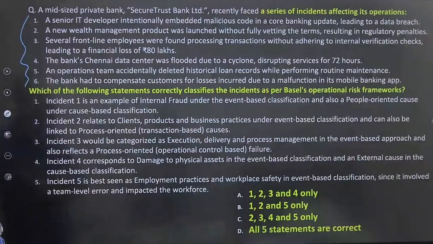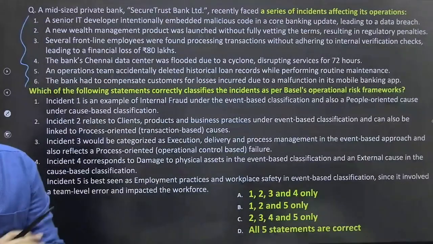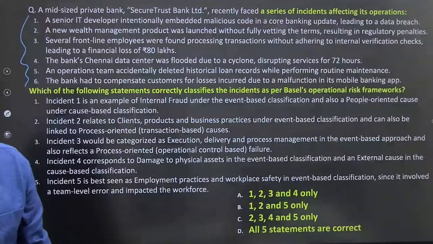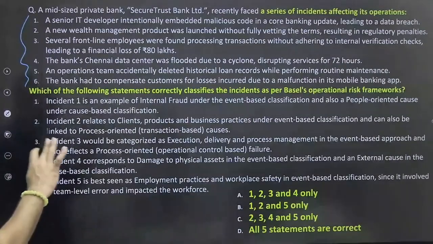An operations team accidentally deleted historical loan records while performing routine maintenance. The bank had to compensate customers for losses incurred due to malfunctioning in its mobile banking application. So these are the operational problems which this particular bank faced during the period.